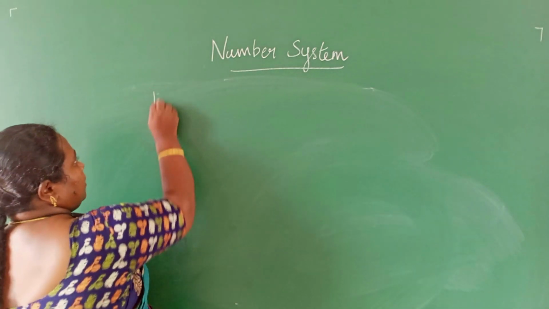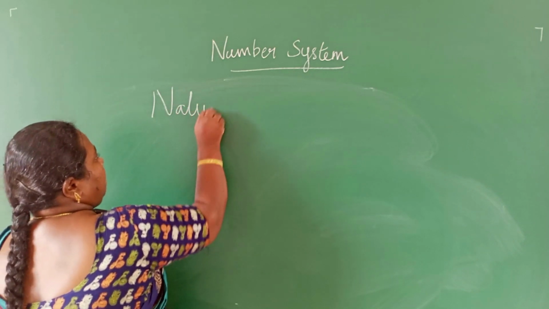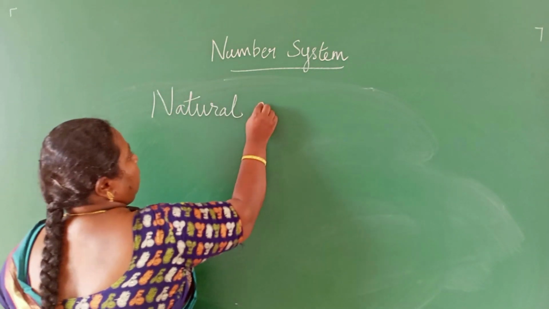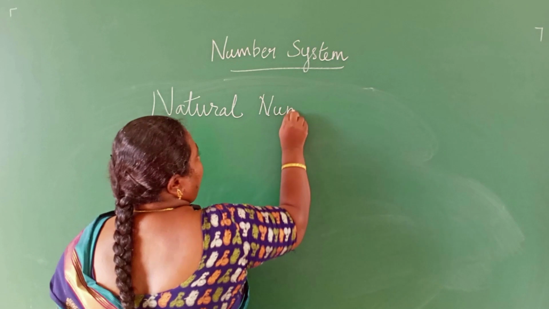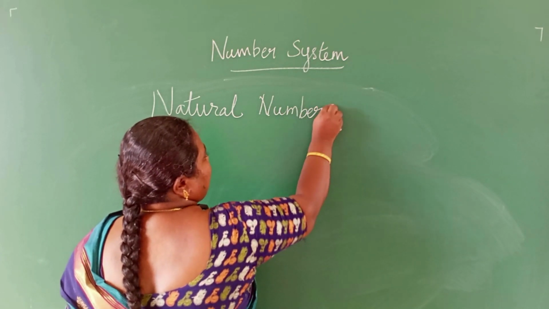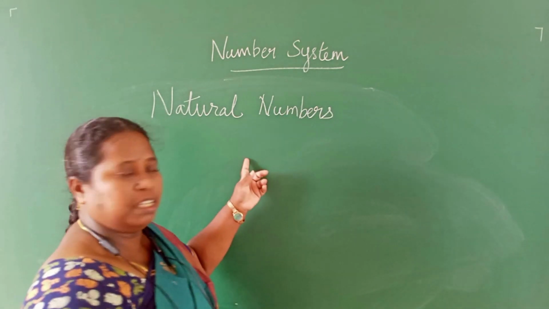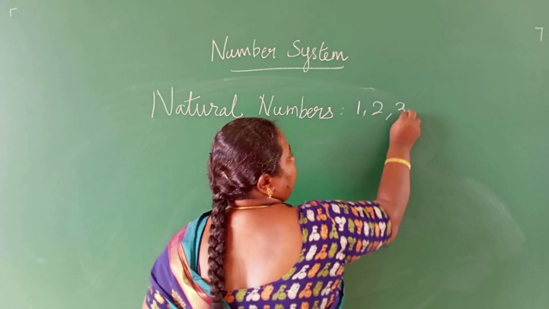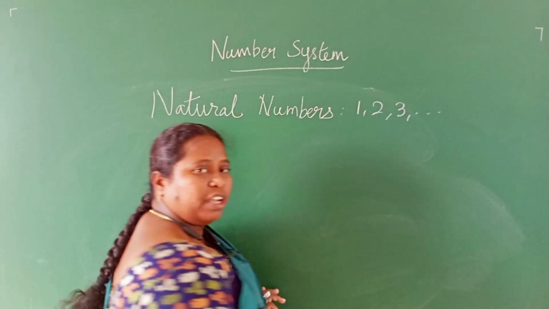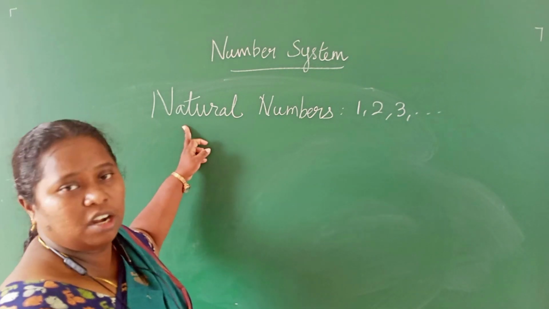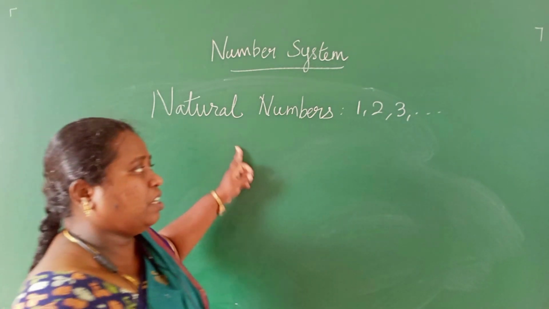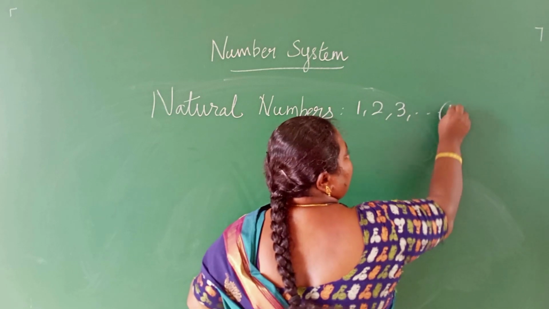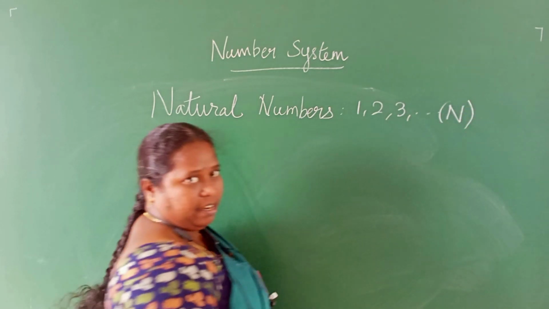What is a natural number? Natural numbers are nothing but counting numbers, and we can start from 1, 2, 3, 4. It goes on to infinite numbers. That is called natural numbers. In general, we denote natural numbers by the capital letter N.